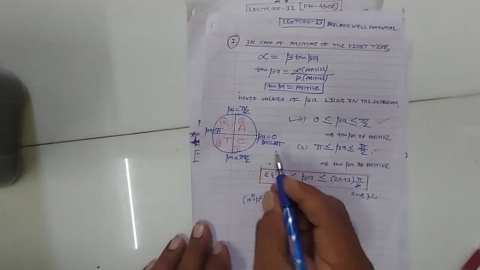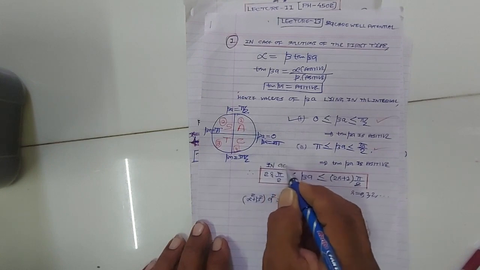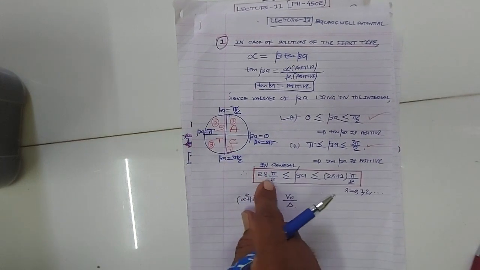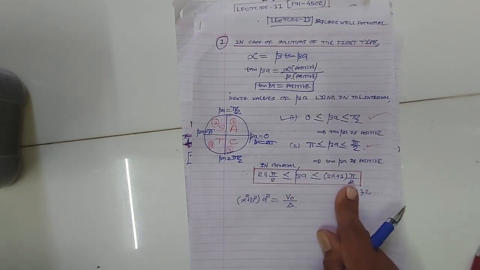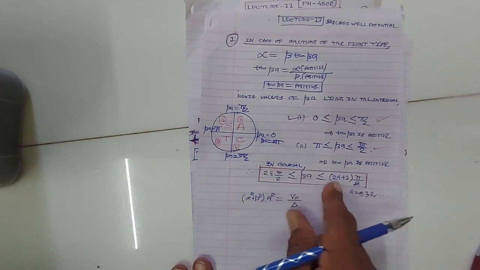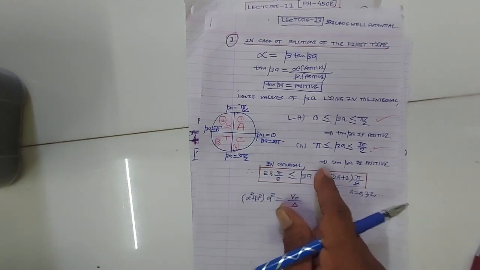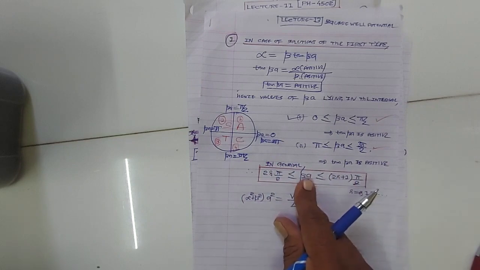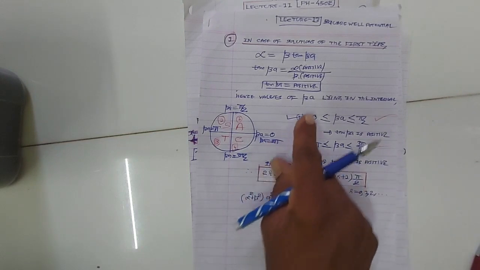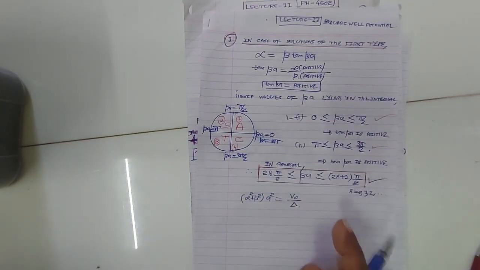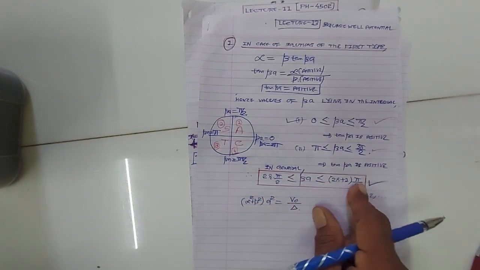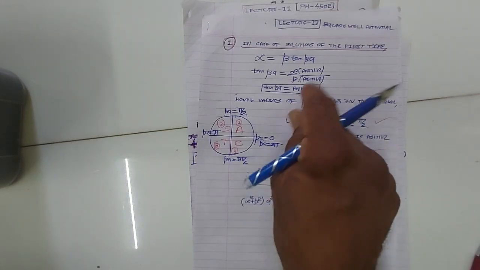Okay, in general, the values of beta lying in the interval 2r pi by 2 to (2r plus 1) pi by 2, where r is equal to 0, 1, 2, are admissible because for these values of beta, tan beta is positive.